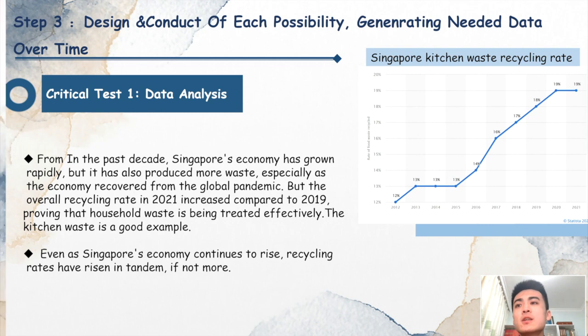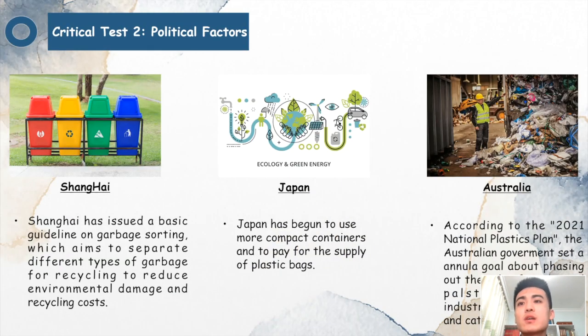For the second test, we found Shanghai, Japan, Australia, these places, they are in the environmental good regions and countries. This is because the government has made corresponding waste management policies based on the local environment, which is very important.